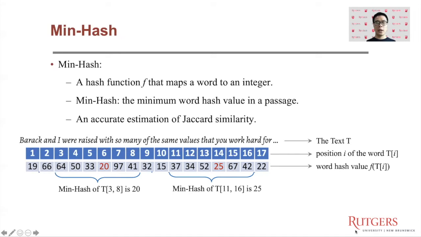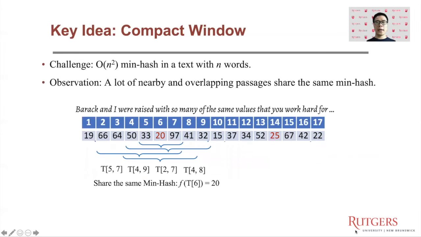In min hash, each word in a passage is converted to an integer. And the min hash of the passage is the minimum word hash value in it. And if we do multiple hashes, the ratio of the common min hash between two passages is an accurate estimator of their Jaccard similarity. However, there are still a quadratic number of min hashes in a text. We observe that a lot of nearby and overlapping passages would share the same min hash. For example, on the slide, the four passages all have the same min hash value, 20.